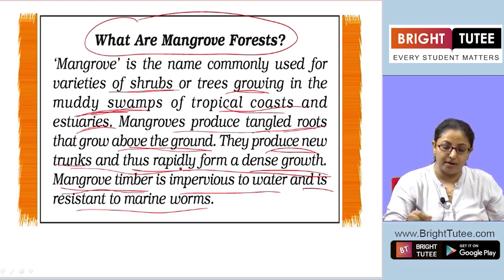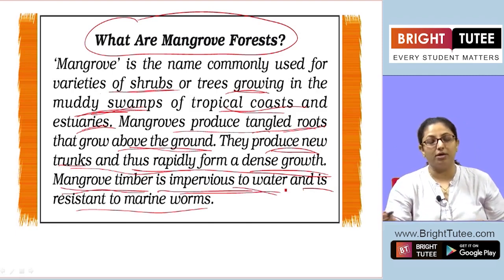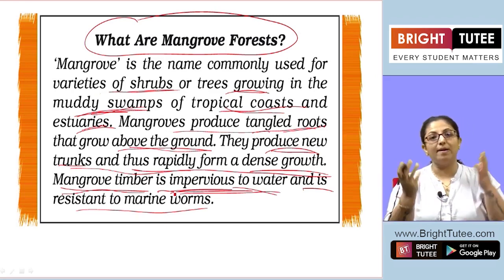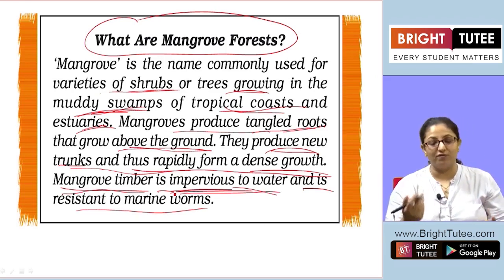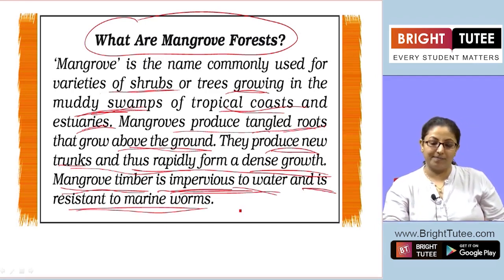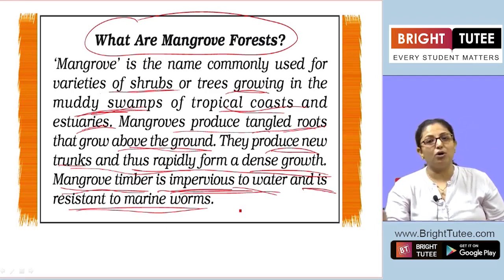Mangrove timber is impervious to water. Impervious means water cannot seep into the trunk or the bark of the mangrove tree, and it is resistant to marine worms. The worms, they cannot harm the mangrove forest.